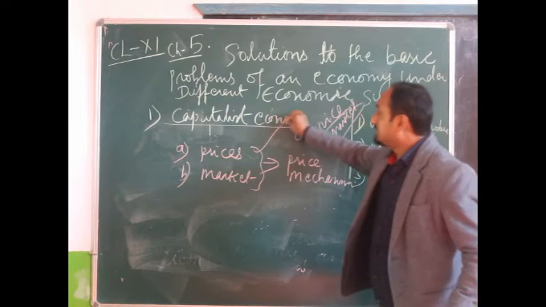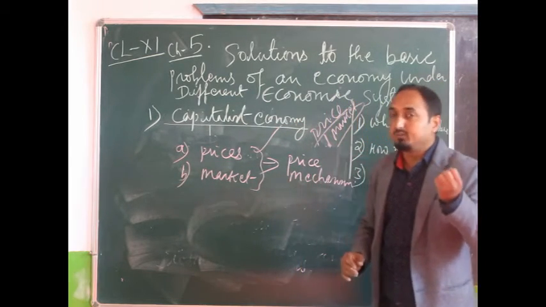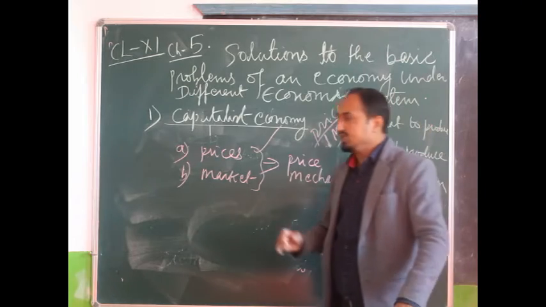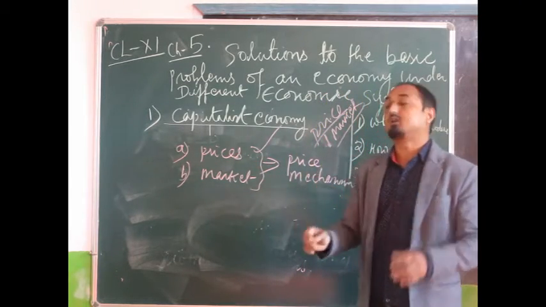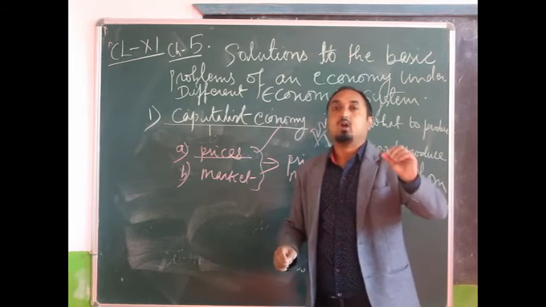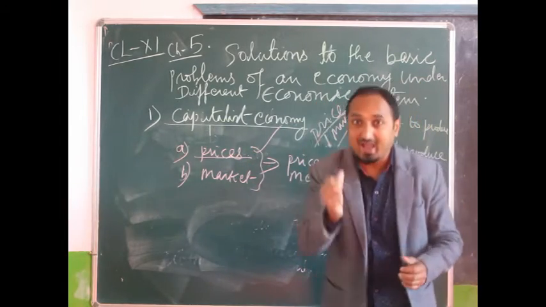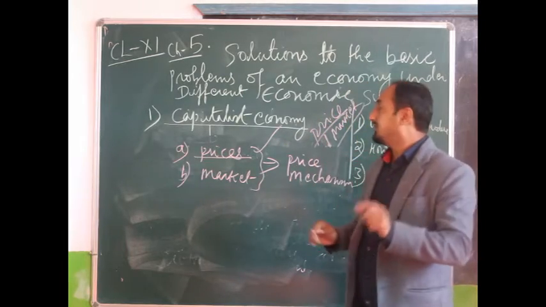Different individuals take different economic decisions because the cost of production is covered under these prices. When producers put a price tag on any product, the cost of production is already included in that price.